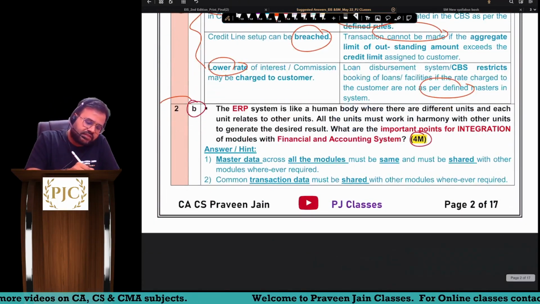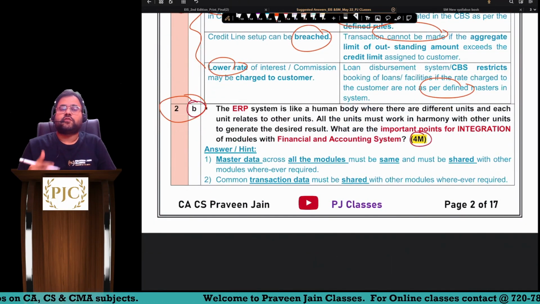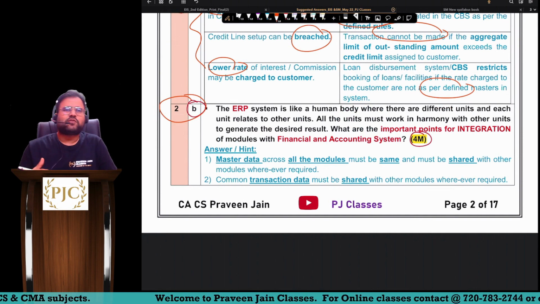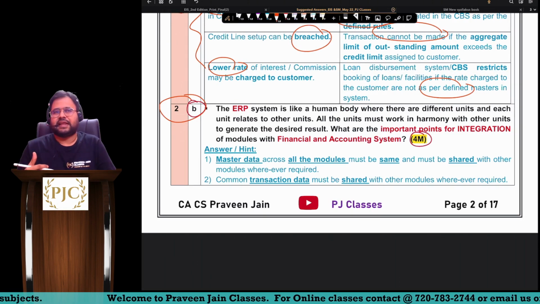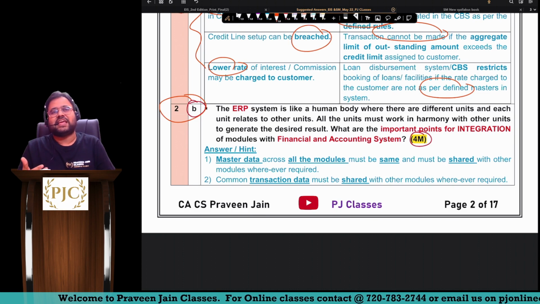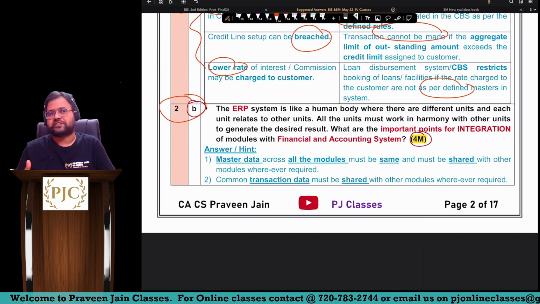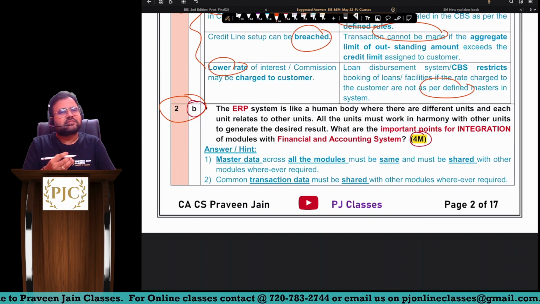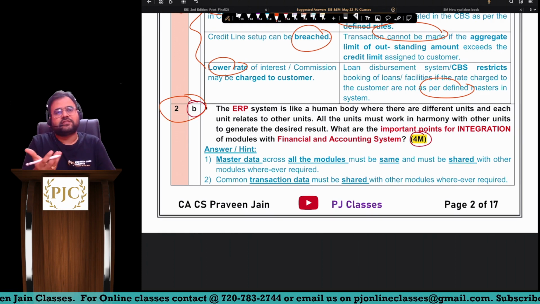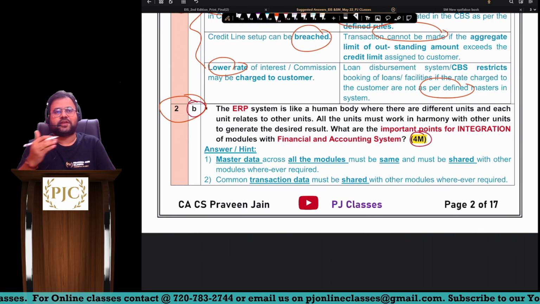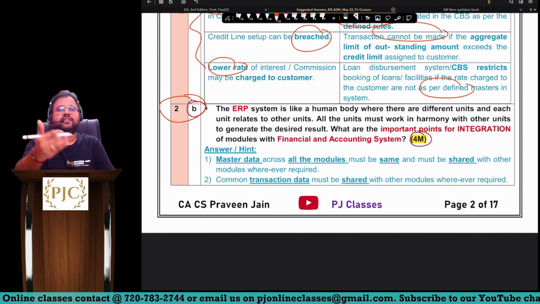Next, we have something called 2B, which was asked for 4 marks. Now this was generally an unexpected question. Rarely do students expect it. In ERP you may have n number of questions which can be asked, but generally students would not have expected this. This is what ICI is: where unexpectedness is there, there ICI is there.